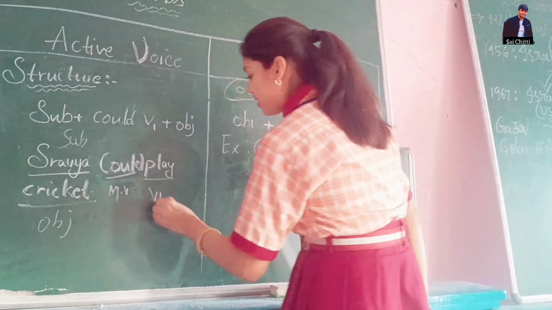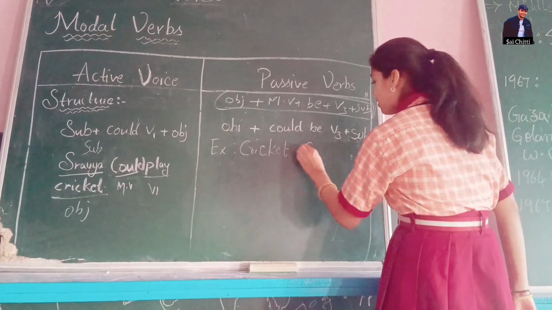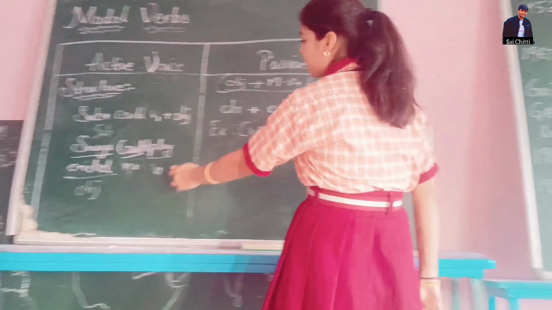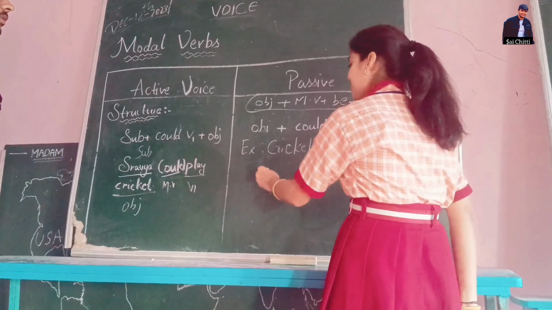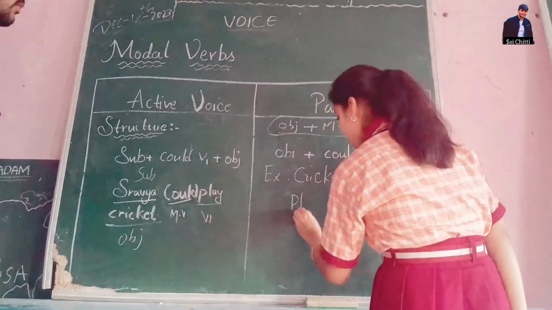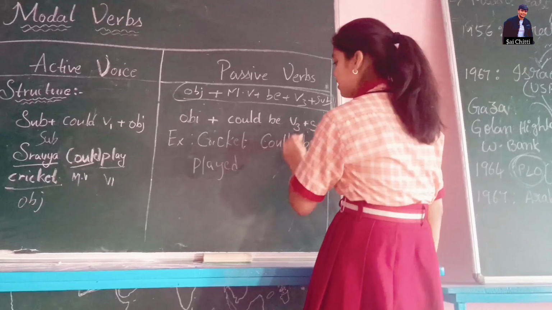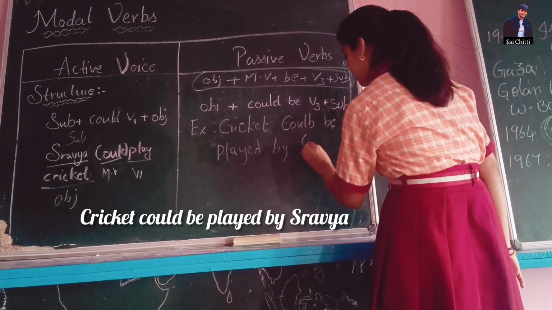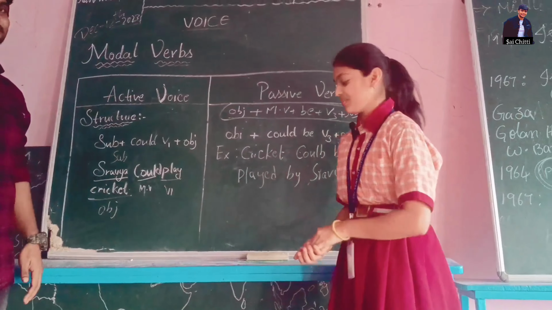And play means V1. Here object means cricket and could be as it is we have to write and V3 means play, played. So played. And here we have to write by Shravya. Subject. Thank you.